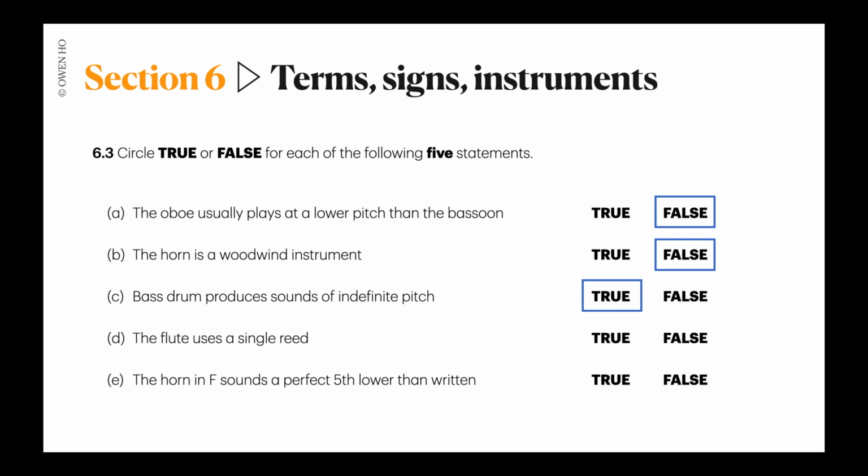And question D, the flute uses a single reed. That's false, because it doesn't have any reed. It only has a hole through which you blow to make a sound. Lastly, the horn in F sounds a perfect fifth lower than written, and that is correct. And that's how you deal with these questions.